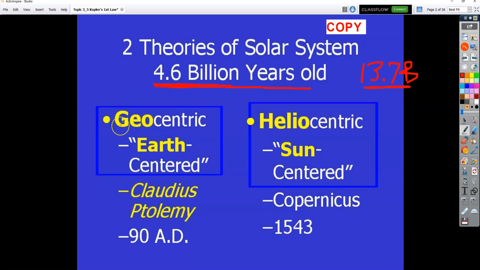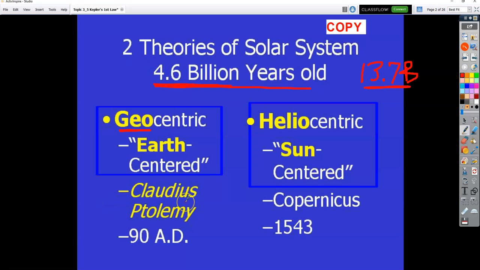So anyway, the theories are geocentric and heliocentric. The prefix geo means earth, like when you study geology or geography, you're studying the earth. And so it was an earth in the middle. So it put earth in the center of the solar system, and it put the planets and the sun and the moon orbiting us. So we were in the center.